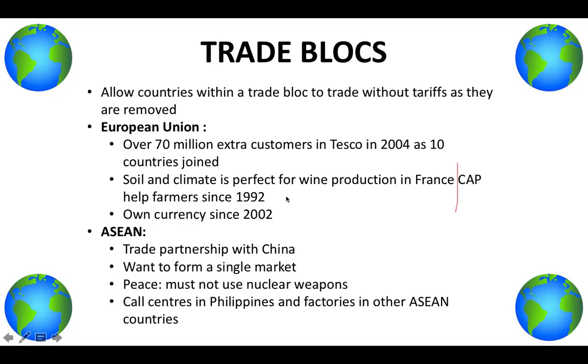So some similarities between the EU and ASEAN is that they both promote freedom of trade. They have zero tariffs between them. However, the EU has its own currency and it has its own free movement of people, whereas ASEAN, they don't have free movement of people, and they also have no currency, and they also have a lower economic development. But aside from that, these are two pretty strong trade blocs, and ASEAN is developing these emerging countries because obviously their economy is rising and they play a large part in increasing globalization nowadays.